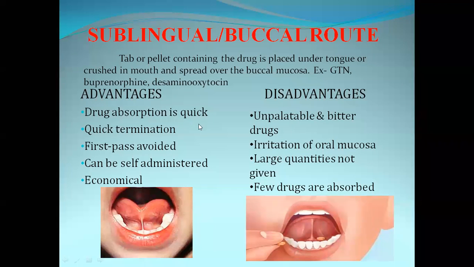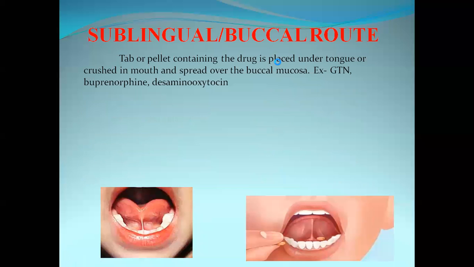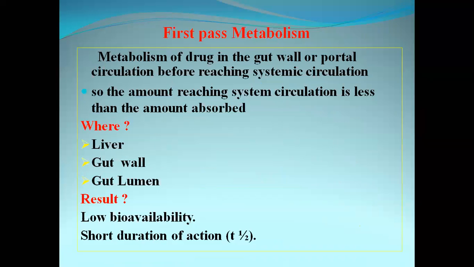Remember this. We'll go to the previous slide. Remember the sites where first pass metabolism will occur: the liver, gut lumen, and gut wall.